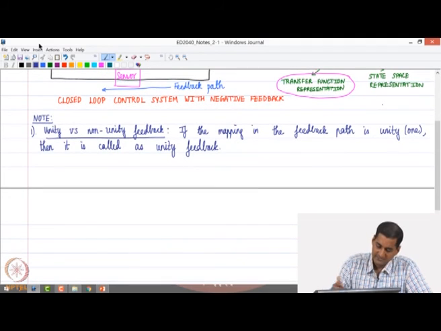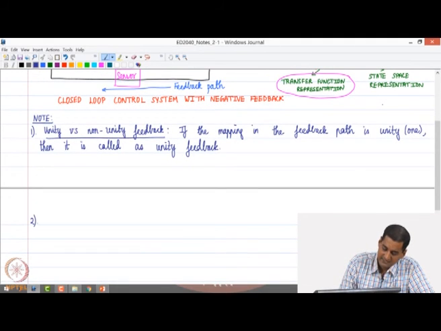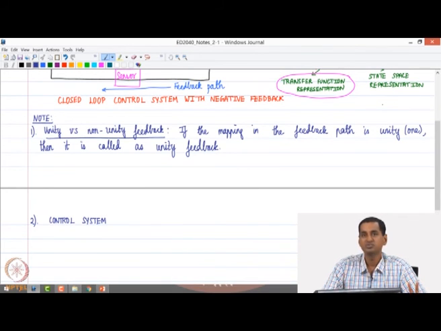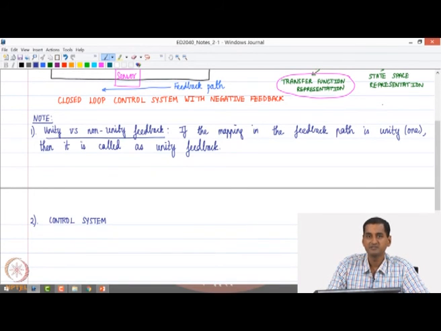So, then the second point is that as far as this particular course on control systems is concerned, any design of a control system has two important aspects, okay. So, if I am designing a controller for a dynamic system, I always need to focus on two important attributes.